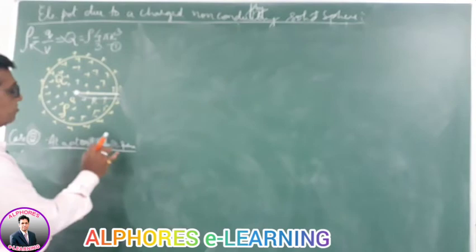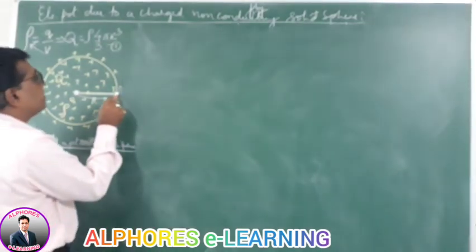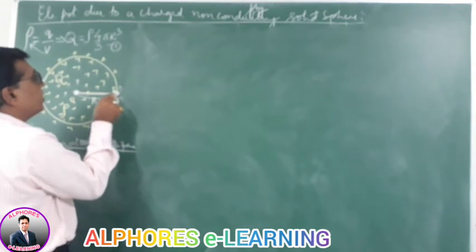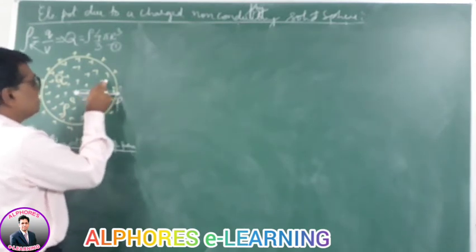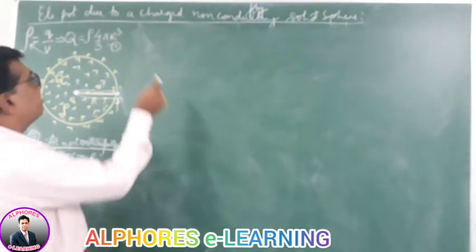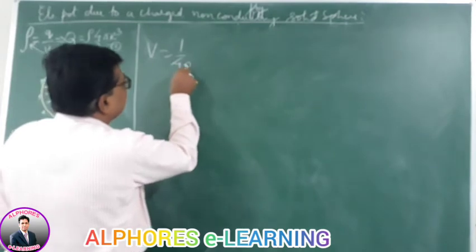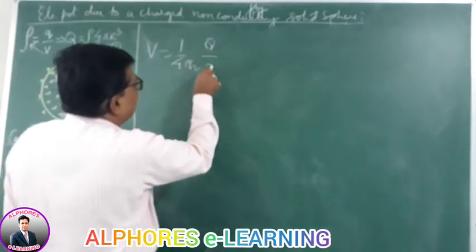Surface of the sphere. On the surface here we have to find out. Now the point is on the surface, so distance small r is equal to capital R. Well, we have just now derived the formula for the potential V. It's 1 by 4 pi epsilon naught capital Q by R.